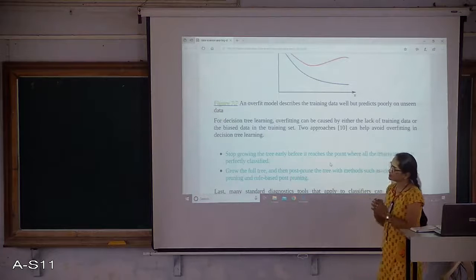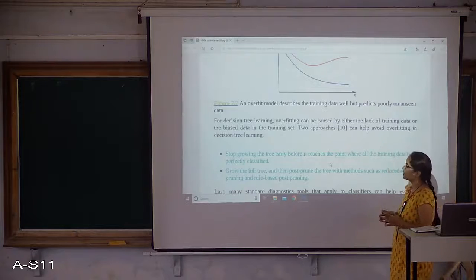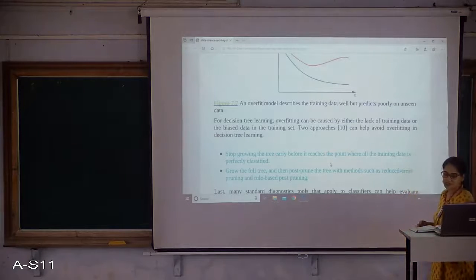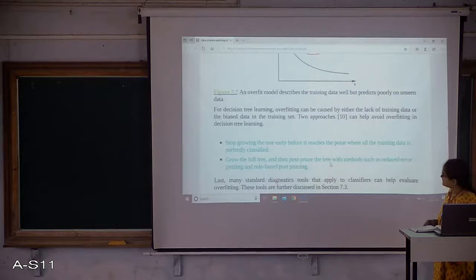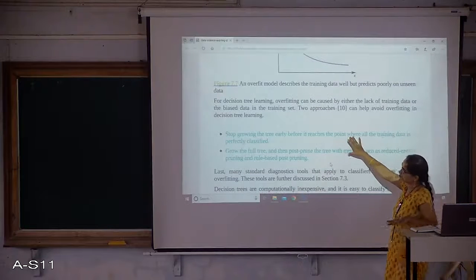If the data set has things that are not significant for my training, it leads to overfitting.